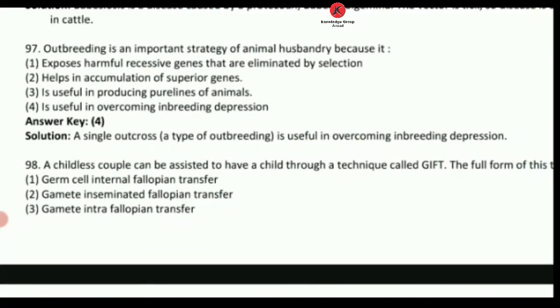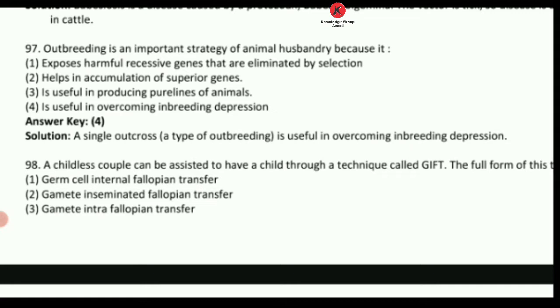97, outbreeding is an important strategy of animal husbandry because it, number 1, exposes harmful recessive genes that are eliminated by selection; number 2, helps in accumulation of superior genes; number 3, is useful in producing pure lines of animals; number 4, is useful in overcoming inbreeding depression.